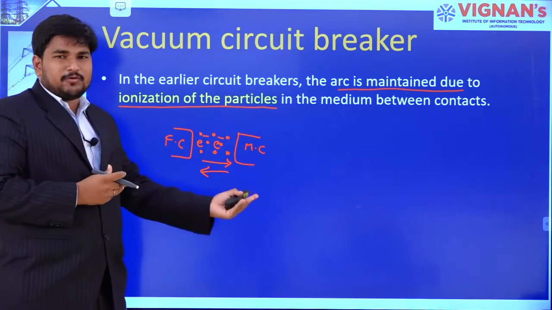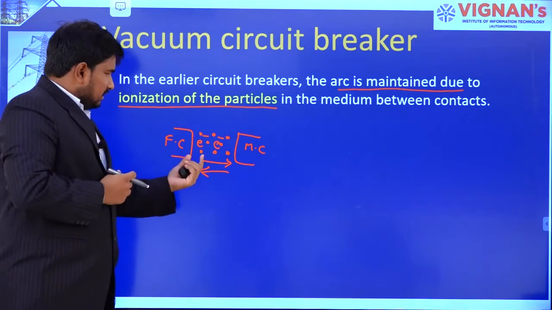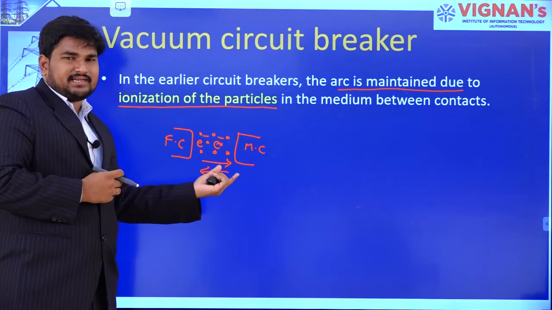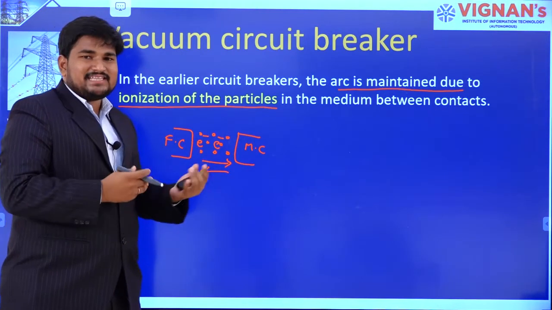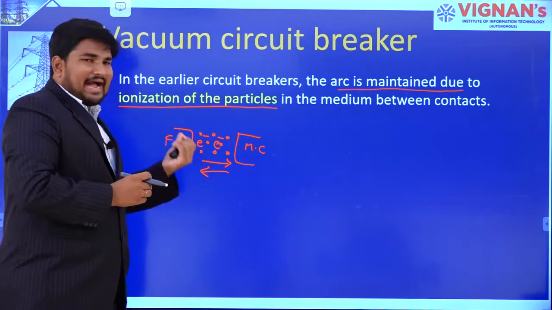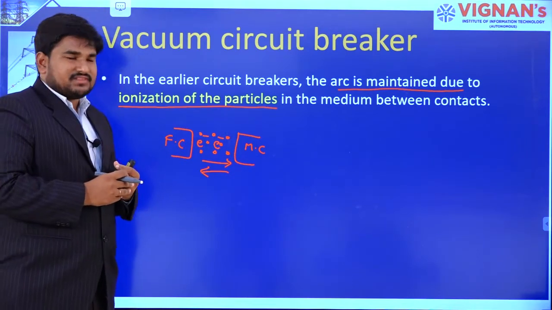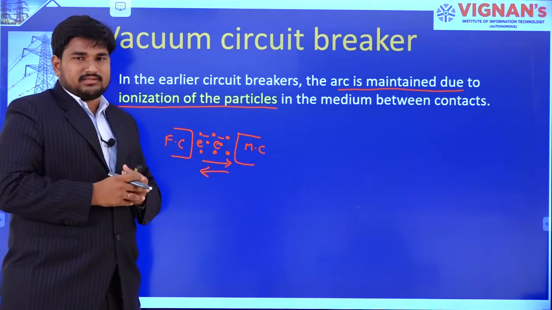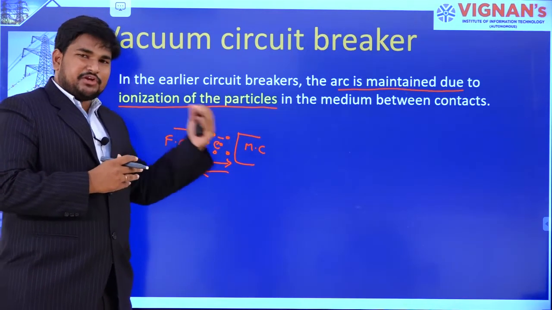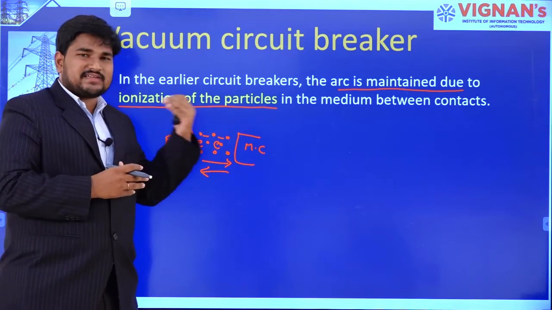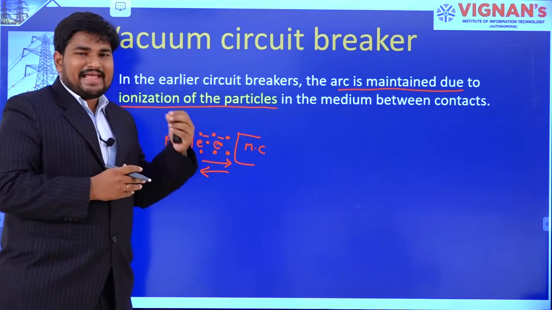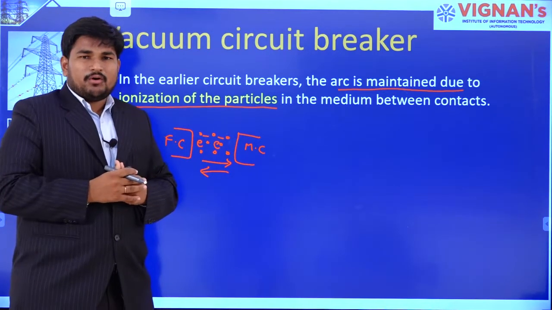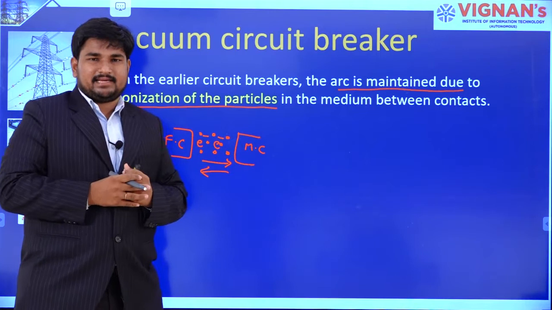In an oil circuit breaker also, the medium present between the fixed contact and moving contact is oil, that is mineral oil. By ionizing this mineral oil, the free electrons move from one contact to the other. In an SF6 circuit breaker also, by ionizing the SF6 gas, the free electrons move from one particle to another.